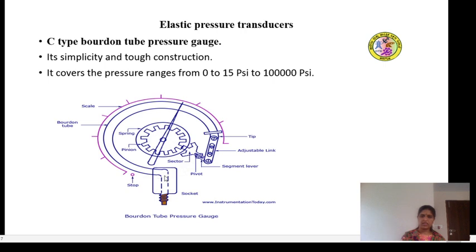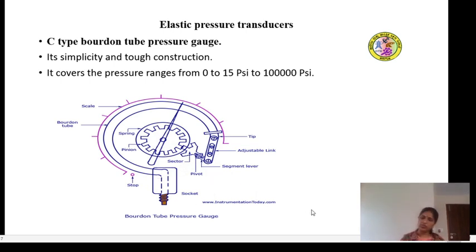See, this is the socket. This is a thin tube which is non-circular. Then the adjustable link with the segmental lever and pinion arrangement with the pointer moves on to the calibrated scale, which is calibrated in terms of the pressure. The tip, adjustable link, segmental lever which is pivoted with a sector, pinion spring arrangement with the pointer which moves on to the scale of the Bourdon tube. This is as far as the construction part is concerned.